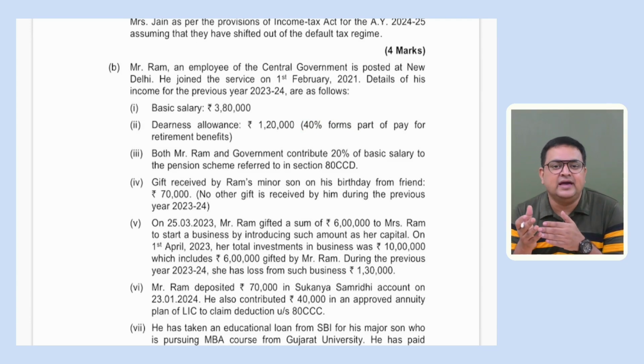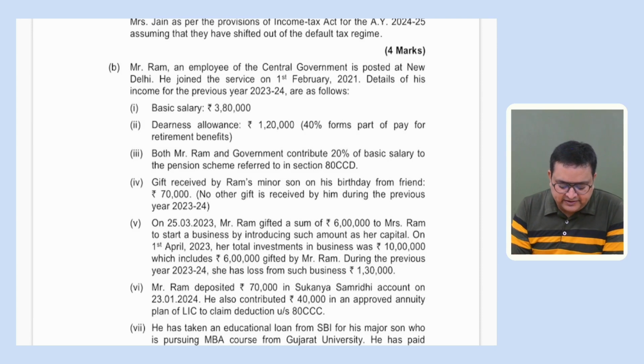But if there is any point like HRA or rent-free accommodation or any other thing where we require only DA which forms part of retirement benefits, then this particular point would be important for us. Otherwise, as of now, we know that entire DA is taxable. Basic salary is entirely taxable, DA is entirely taxable.